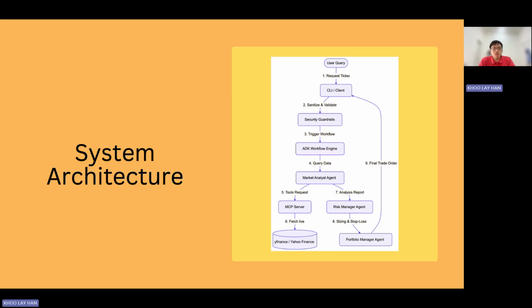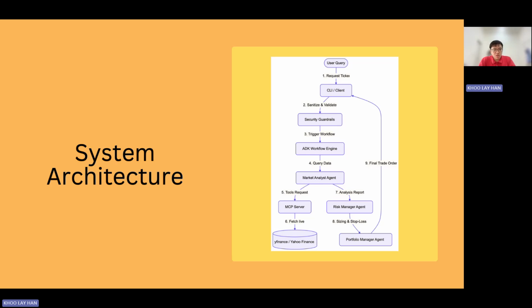So, system architecture. Here is the architecture of the system itself. At first, the user will query and request a particular ticker, such as AAPL for Apple or GOOGL for Google, through the CLI or the client. The system will sanitize and validate the request with security guardrails, basically two guardrails: the ADK callback as well as the CLI system at the legacy path. It will trigger the ADK workflow engine, allowing the market analysis agent to request a tool call to the MCP server, fetching live data from the Yahoo Finance dataset.